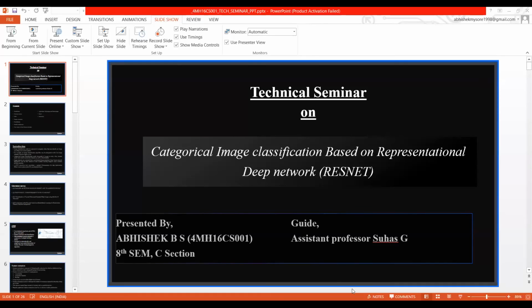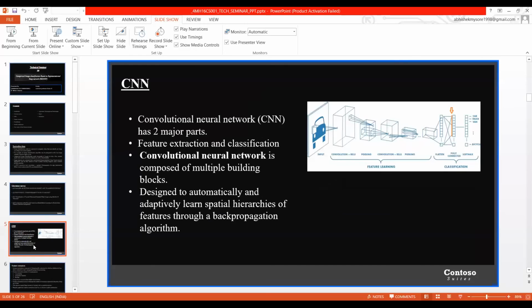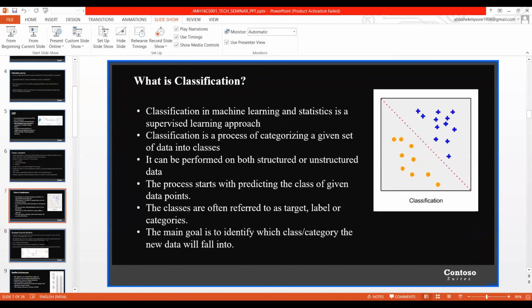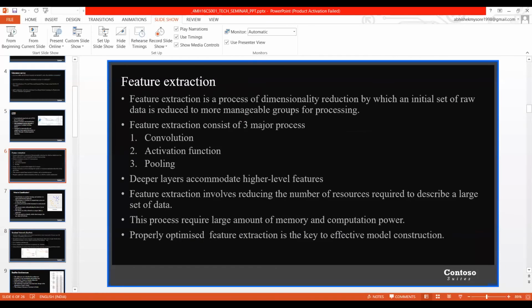So Abhishek, you mentioned something about back propagation, right? Can you go to that slide, please? One second. Okay, where is it?